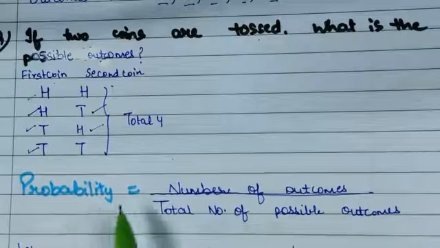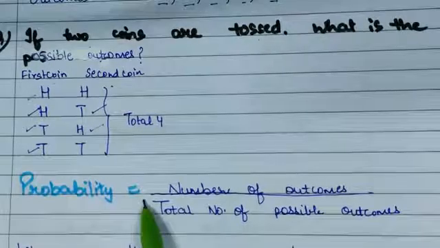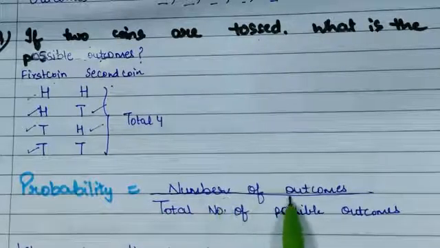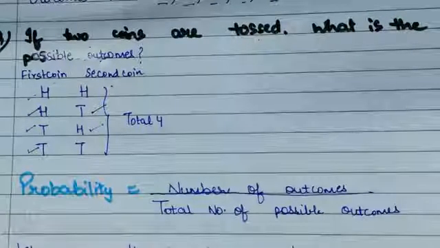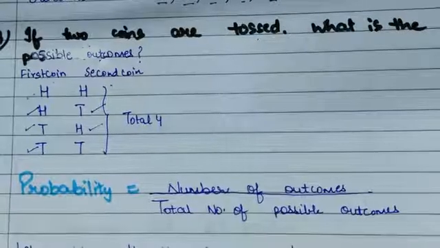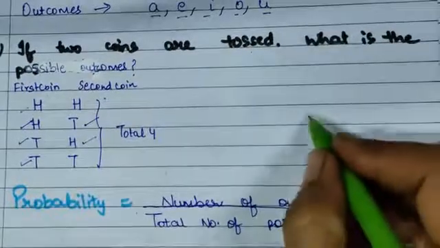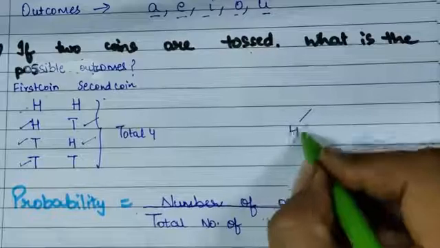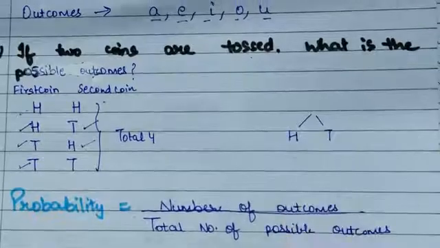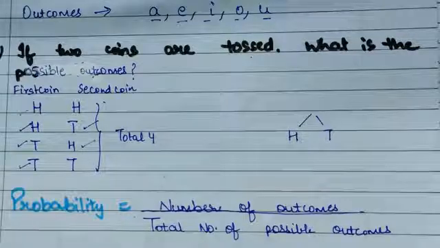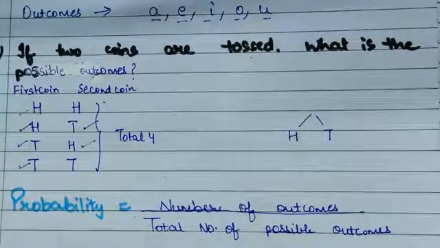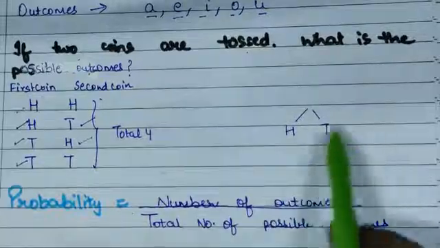Now let us discuss the formula for probability. The formula is: probability equals number of outcomes upon total number of possible outcomes. Let us discuss an example. If you toss a coin, you get either head or tail. What will be the probability of getting head? How many times is head coming here?